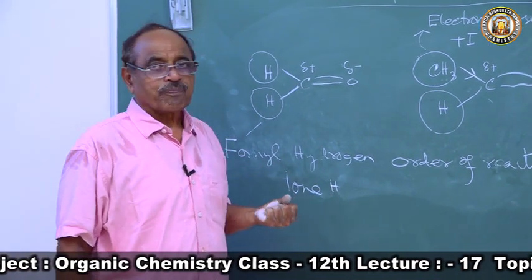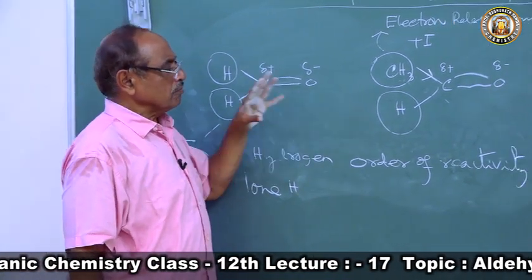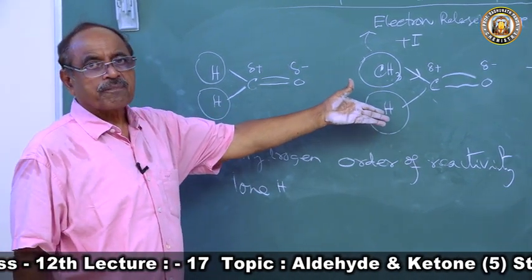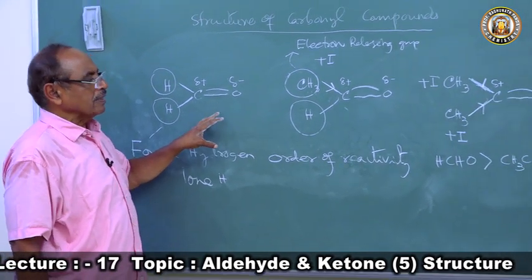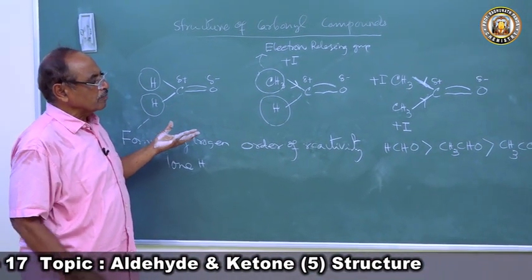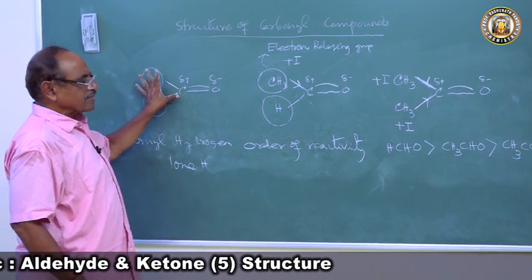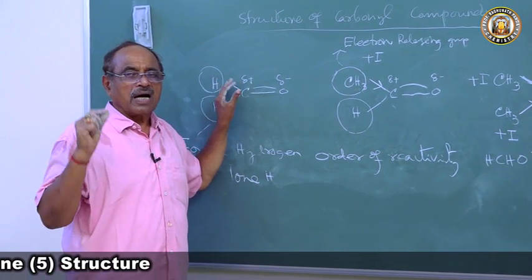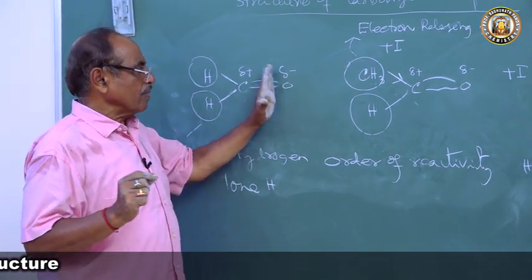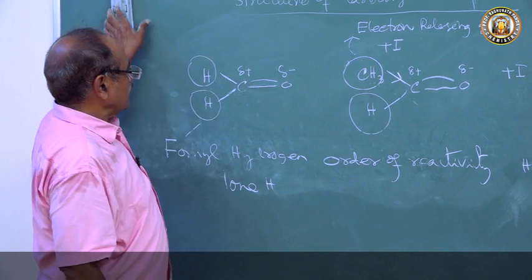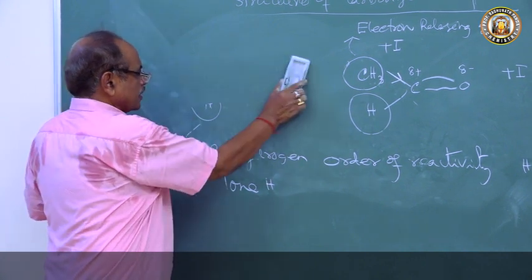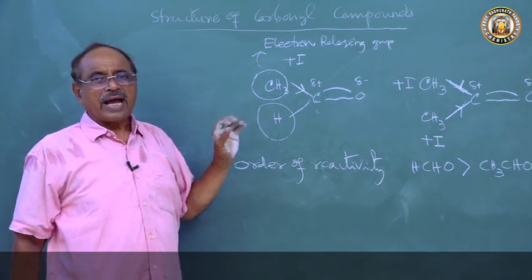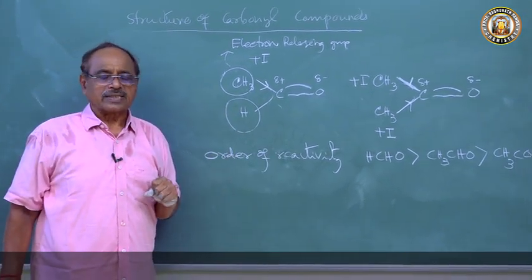Then what more? If you come to classify the chemical reactivity, reactions involving, if you come to general aldehyde and ketone, keep aside the formaldehyde. Formaldehyde is a special case of aldehyde, because RCHO is aldehyde. So when we consider the general reaction, we will take only acetaldehyde and acetone, and wherever there is a formaldehyde reaction, we will take formaldehyde.